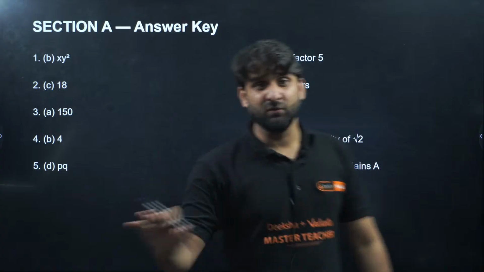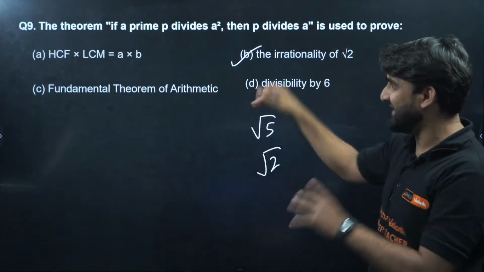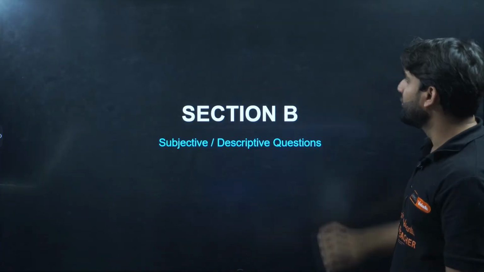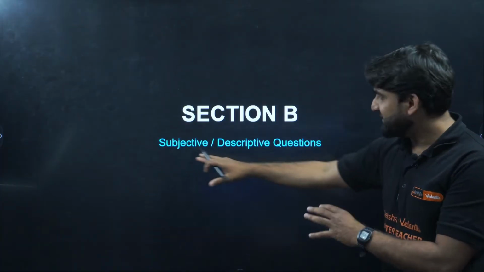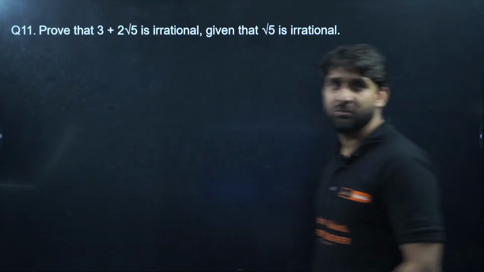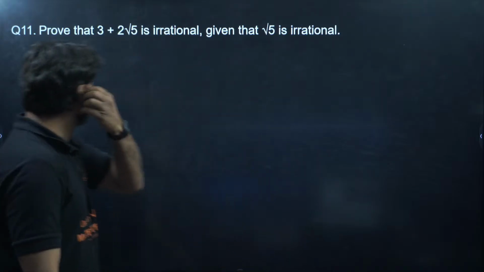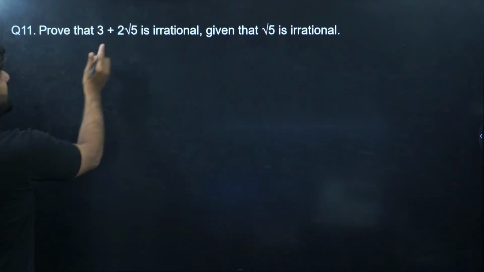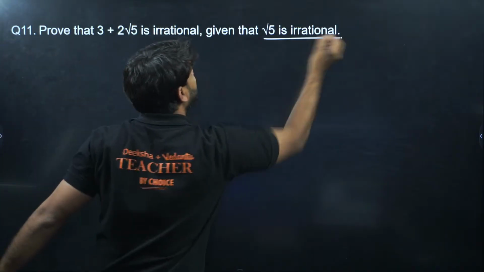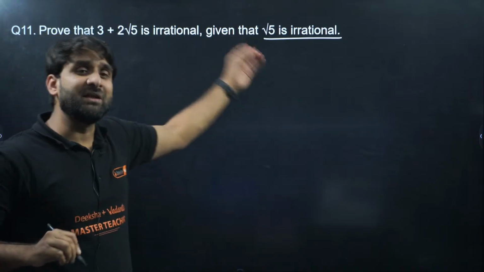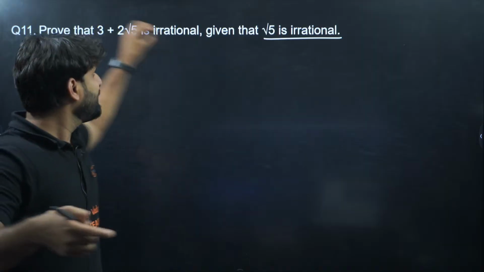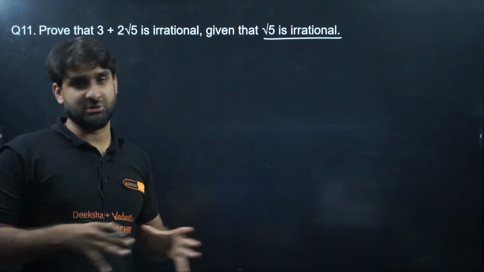Okay, moving to the next question. My dear champions, the questions we have solved in these slides already have answers given, so I am providing you the answers also. Moving ahead, section B contains all subjective and descriptive questions. Question number 11: prove that 3 plus 2 root 5 is irrational, given that root 5 is irrational. This information is given to you, and we have to prove that 3 plus 2 root 5 is also irrational.